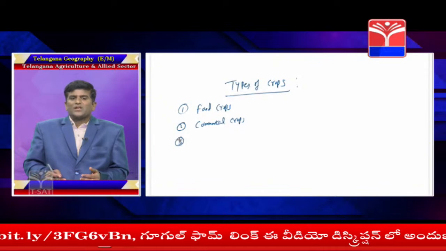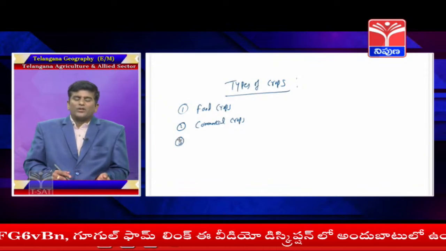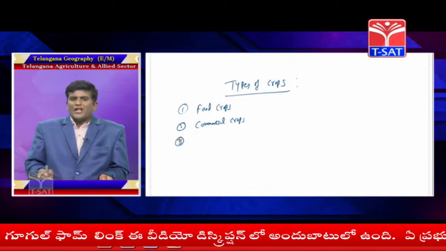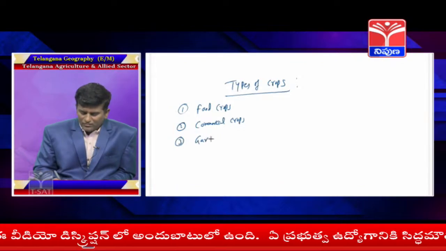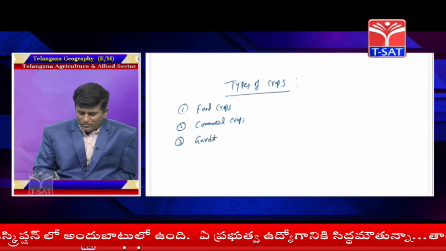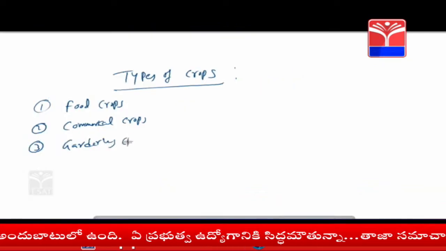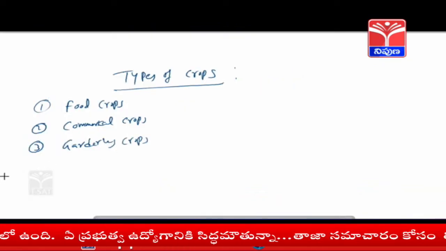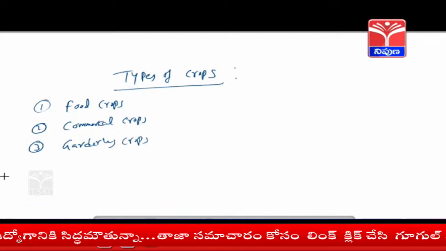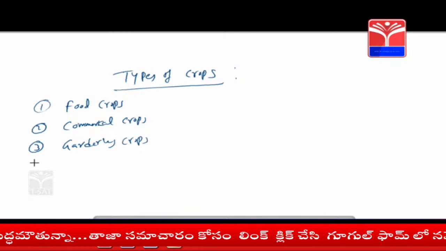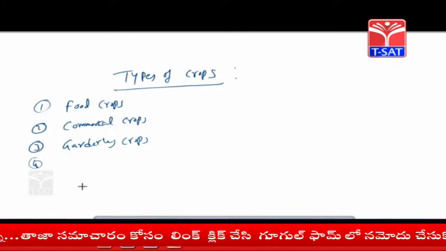First one is food crops. Second one is commercial crops. Third one is gardening crops. Food crops, commercial crops, gardening crops. And the fourth one is horticulture crops.